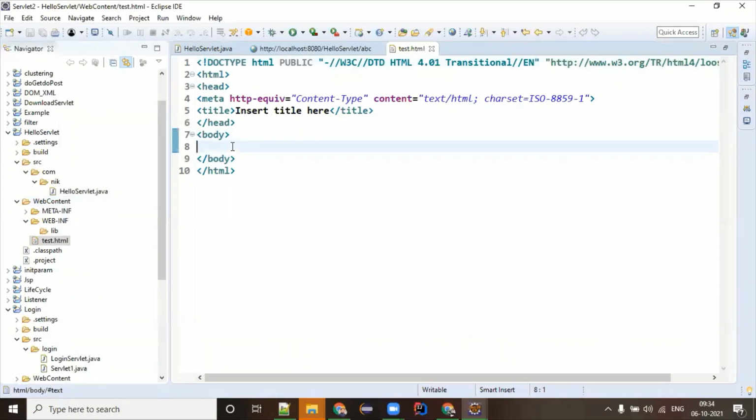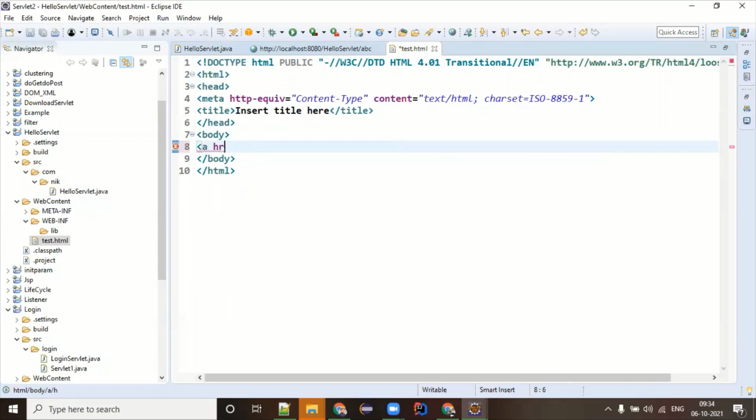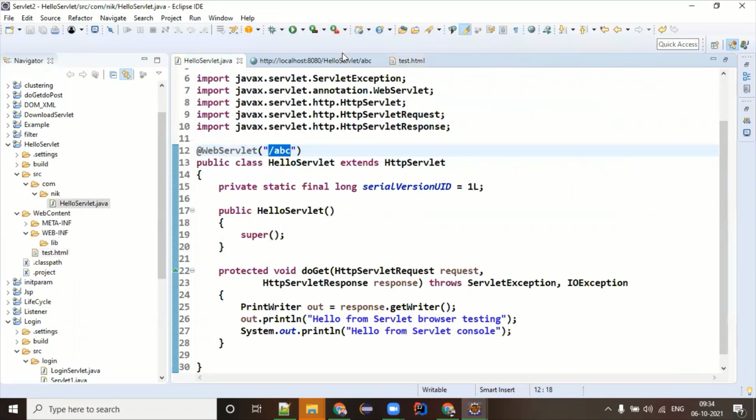Here is the thing. In HTML, if you know some basics, there is something called an anchor tag. You know this? Now you just put ABC here and mention the text call hello servlet. That's all. Now you don't need to run this hello servlet.